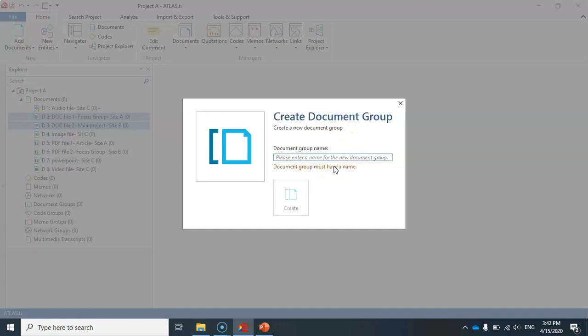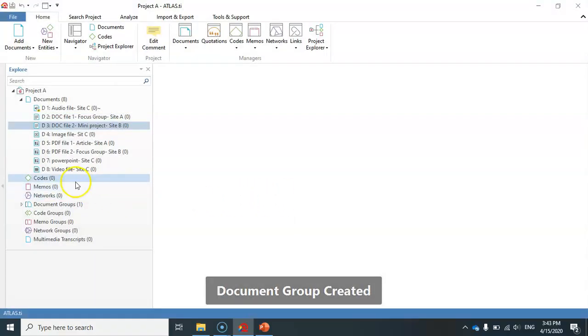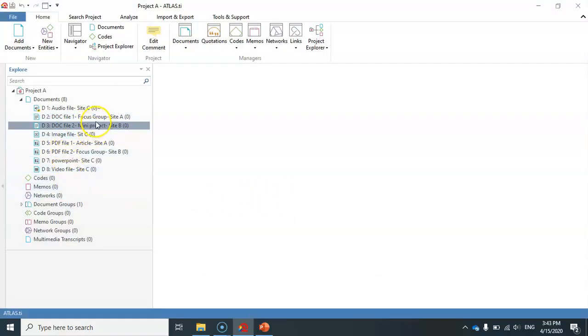I don't want this name, so I will key in my own name, so it will be text group. Okay, if I click on the create button, then you will see that basically these two have been grouped, and the value from here will change from 0 to 1, which means that I have one document group in my project.